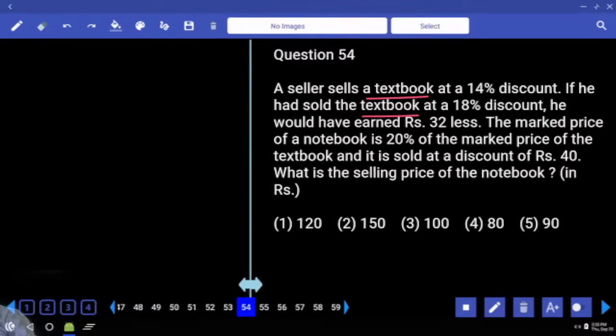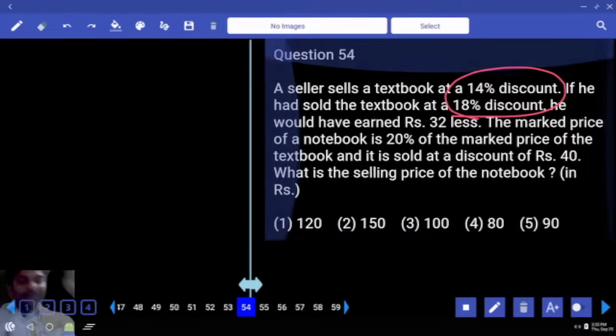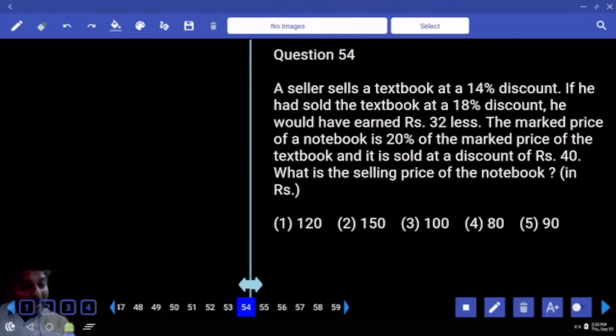14%. Merchant-wise, you have to always give less discount in order to get benefit out of it. From the customer point of view, you are supposed to get more discount to get benefit out of it. Agreed or not? Right. So how much discount difference is there? And that will directly affect his profit, right? How much less profit he is getting? Percentage wise? Then 4% is equal to 32. 1%. Market price is 100%. Market price of textbook is equal to 800.